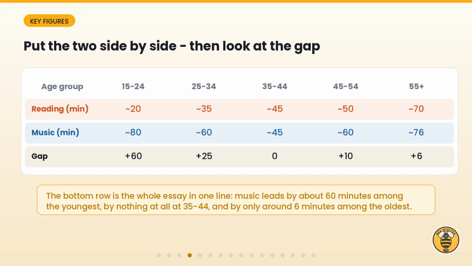Let us put the numbers side by side. Reading climbs from about 20 minutes to roughly 70. Music starts at around 80, drops to about 45, then climbs back to roughly 76. Look at the bottom row. That is the gap between the 2 activities, and it shrinks from about 60 minutes down to only 6.